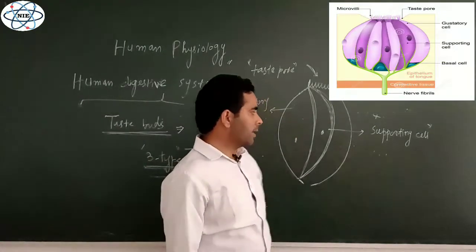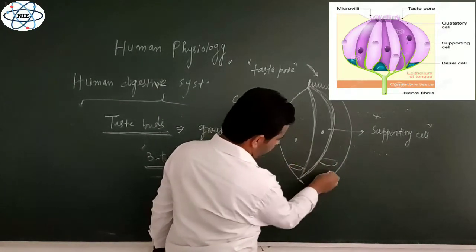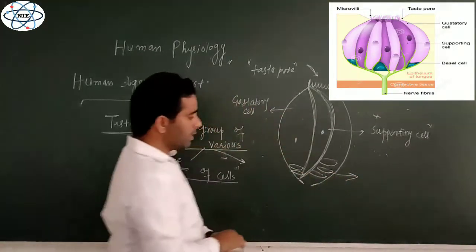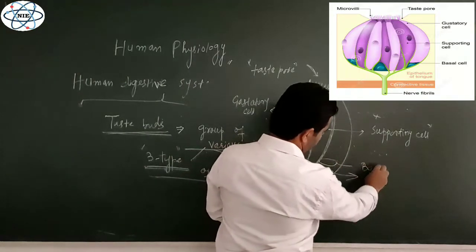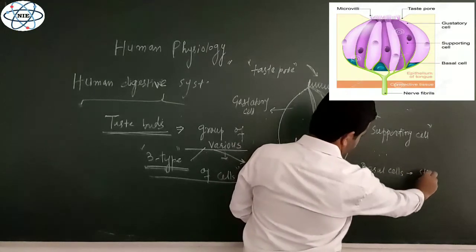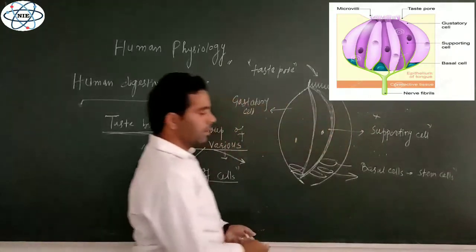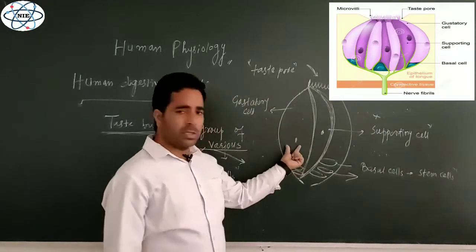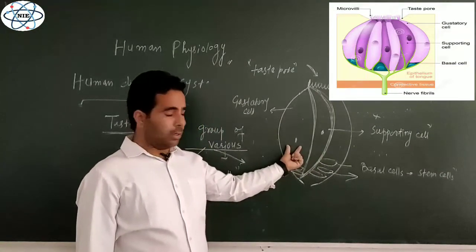Another is the supporting cell, and there are some other cells at the lower surface of this taste bud, known as basal cells. They are actually the stem cells. And you know what the function of the stem cells is?